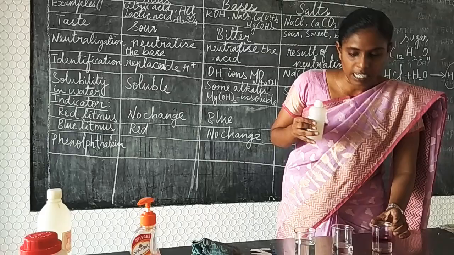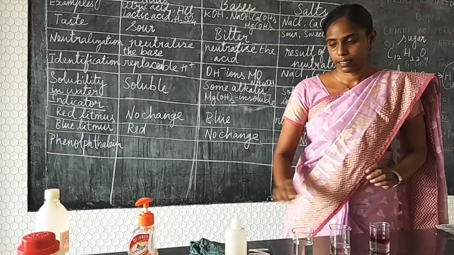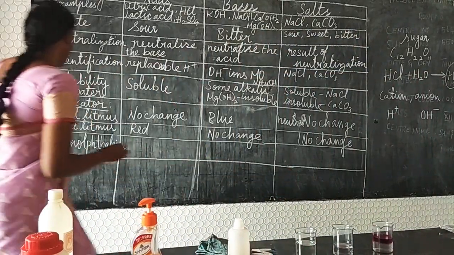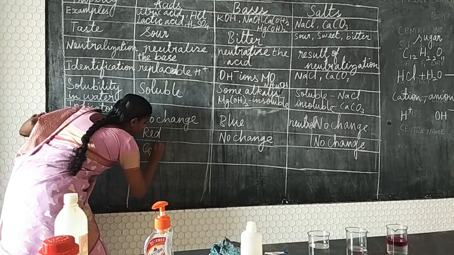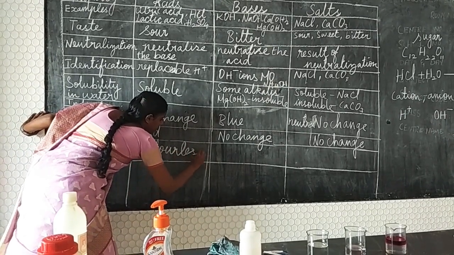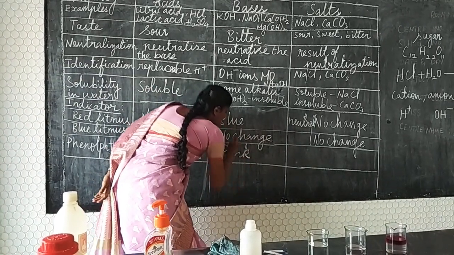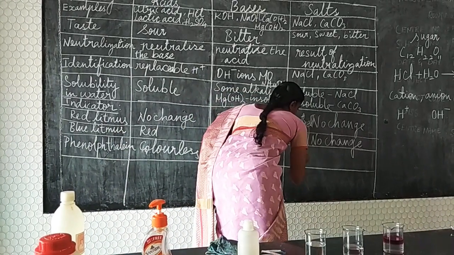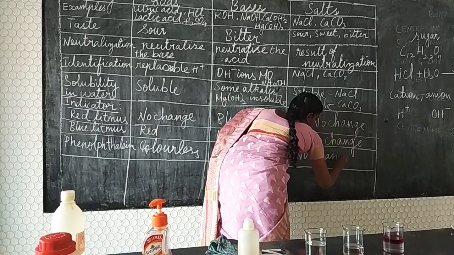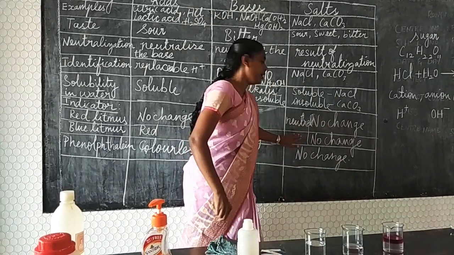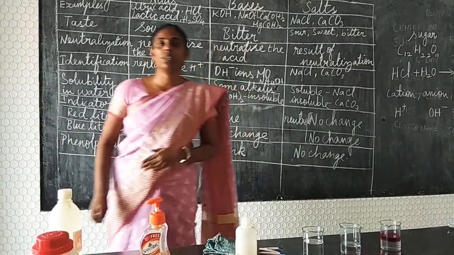So from this we can infer that this is an acid, this is a neutral solution, and this is a base. So we can conclude that in acids there is no change, so instead we can say colorless. Colorless or no change. And in a base it turns pink in color. And in a salt there is no change if it is neutral. Neutral salts. Okay, this indication of no change is only in the case of neutral salts, not for all the salts.